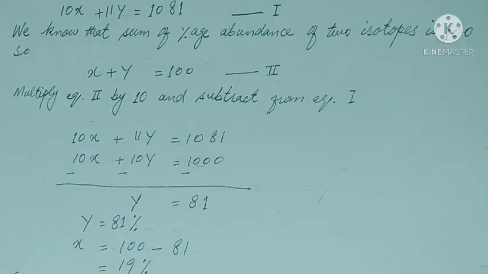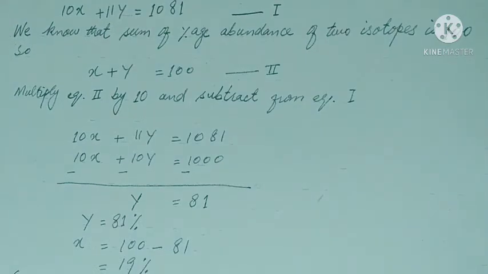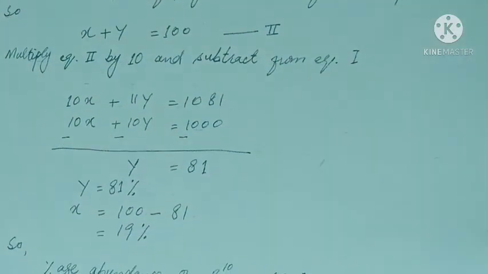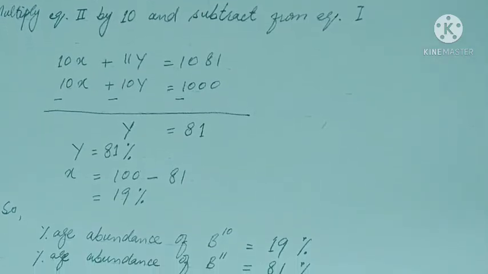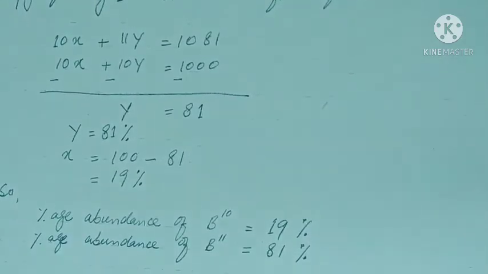So y is equal to 81% and x is equal to 100 minus 81, which is 19%. So the percentage abundance of B10 is 19% and the percentage abundance of B11 is 81%.